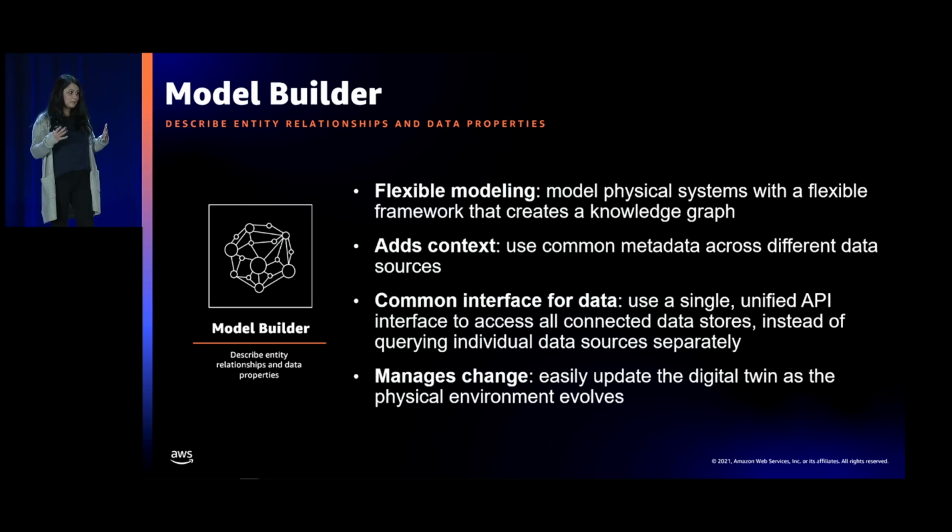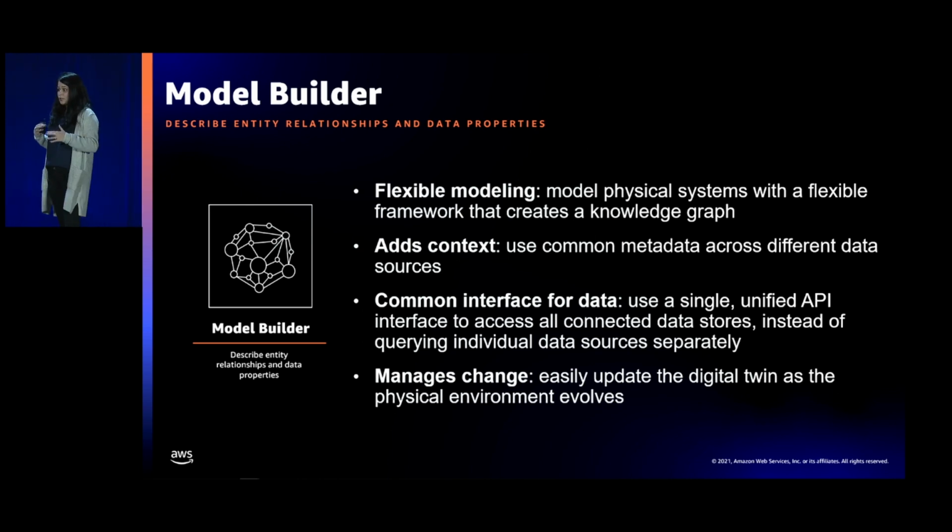What this common metadata or knowledge graph allows us to do is provide a single unified API on top of our knowledge graph that essentially removes the heavy lifting from the application development side to how you query for data coming from your digital twin.